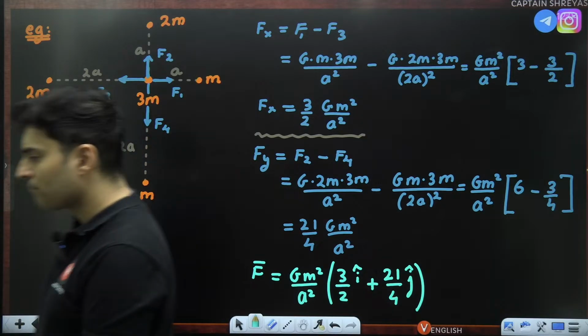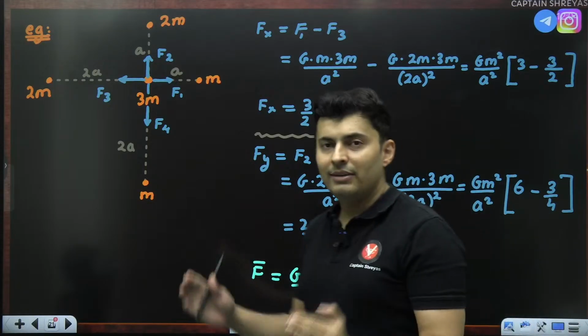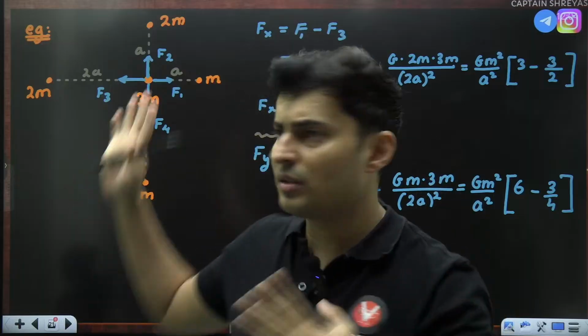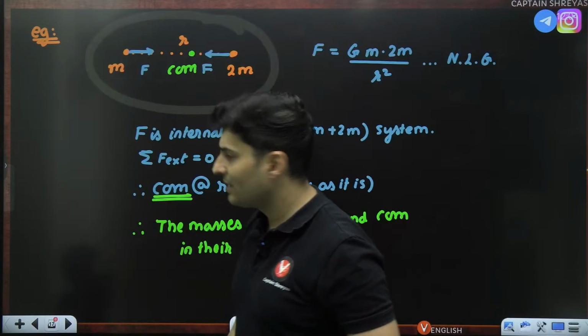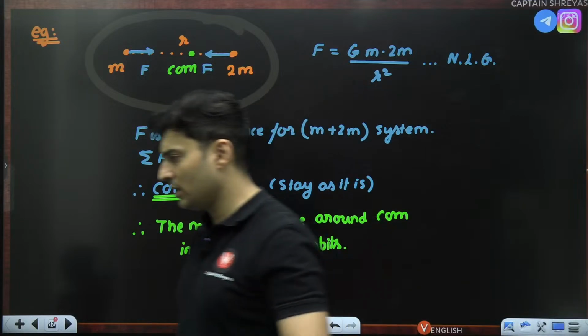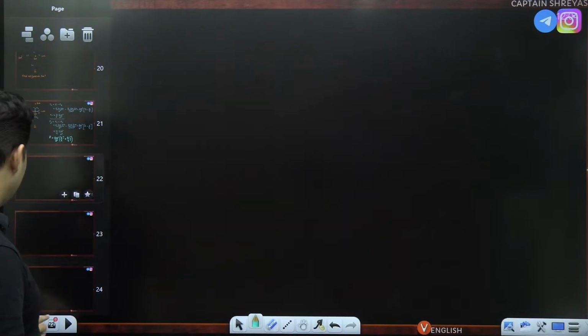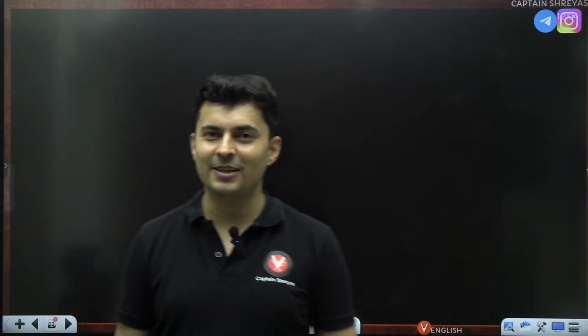Is this clear? Are you now confident about the force of gravity related questions? Gravitational force, 2 masses, 3 masses, 4 masses, masses moving around each other, breaking of masses, common question, guys. Very good. Next, let's talk about energy, gravitational potential energy.